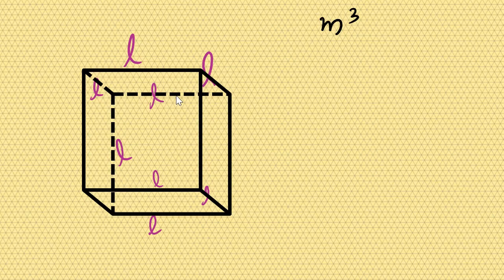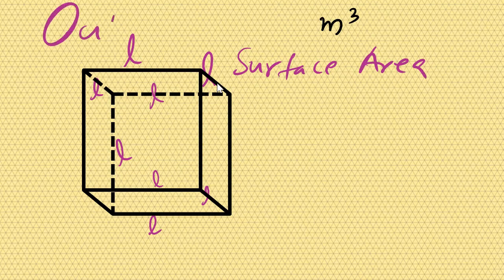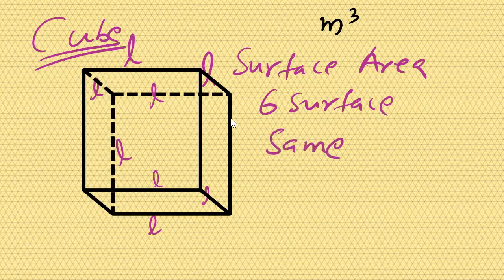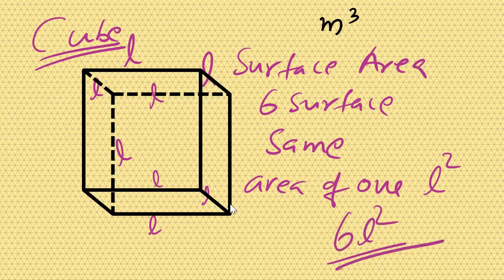Now, if you wish to find out the surface area of this, this is a cube. Surface area, 6 surfaces are there, and all surfaces are same. So better find out the area of one surface. Length into length, L square. So 6 into side square.